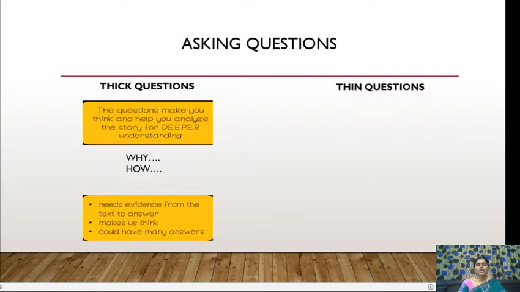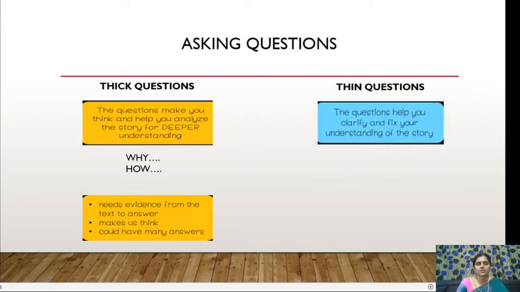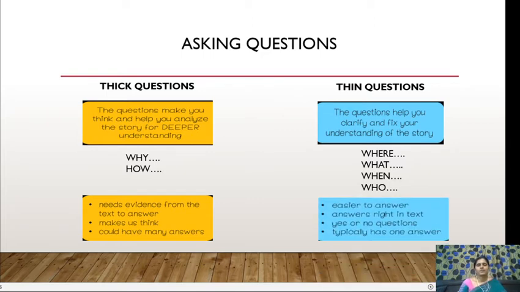So we have another type of questions, like thin questions. These questions help you clarify and fix your understanding of the story. For such questions, we usually use question words like where, what, when, who. Such basic questions are easy to answer, and the answers are right in the text. You can find the answers in the text itself directly. Yes or no questions, of course, typically have one answer. For such questions, we'll get only one answer. That's easy to find from the text itself.